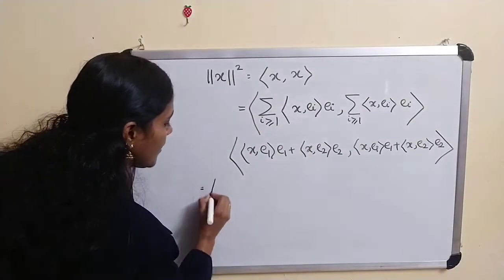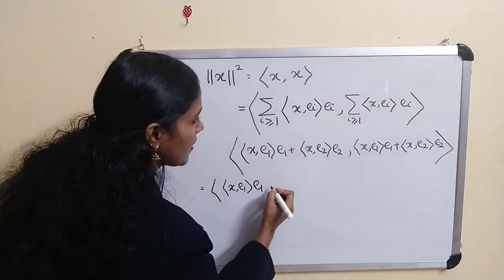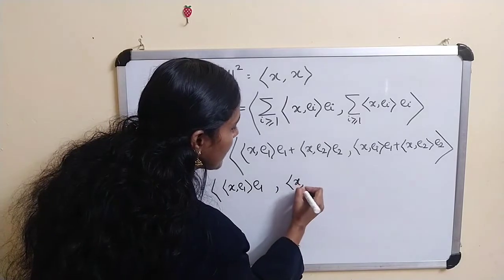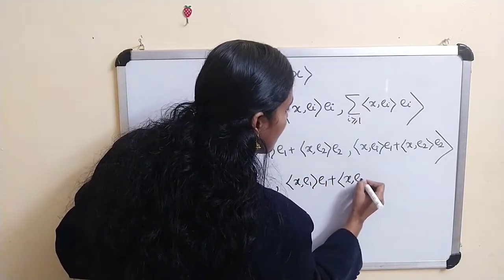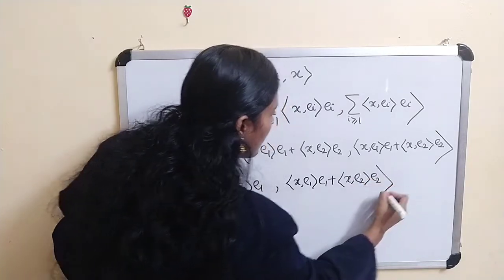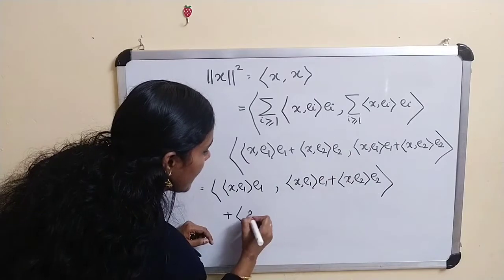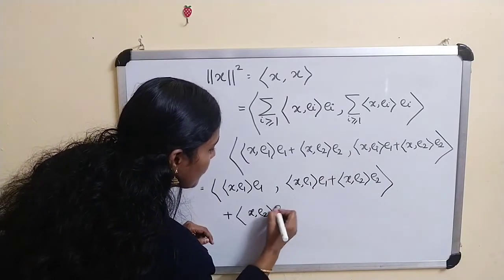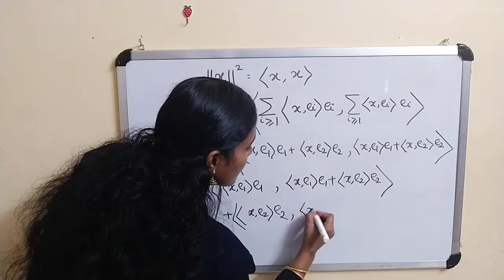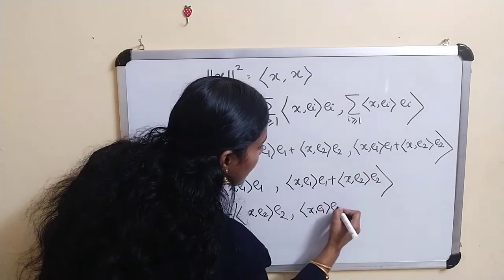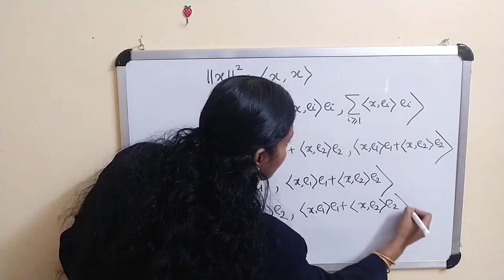This is equal to the inner product of the first sum, the inner product of x, e_1 times e_1 plus the inner product of x, e_2 times e_2, with the second sum, the inner product of x, e_1 times e_1 plus the inner product of x, e_2 times e_2.